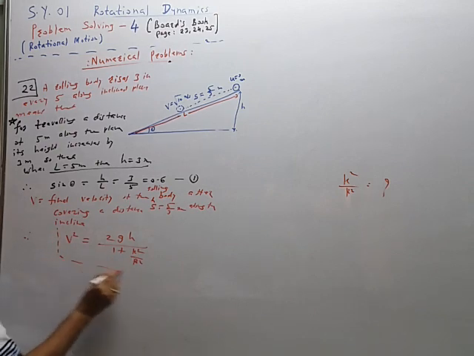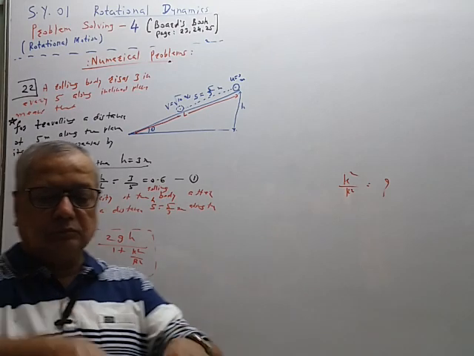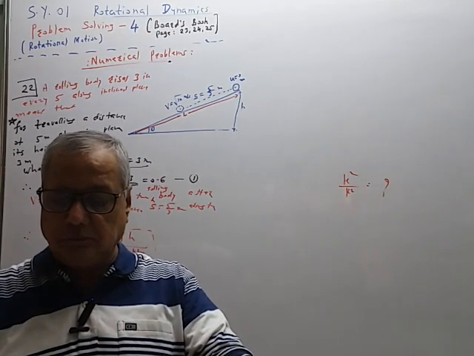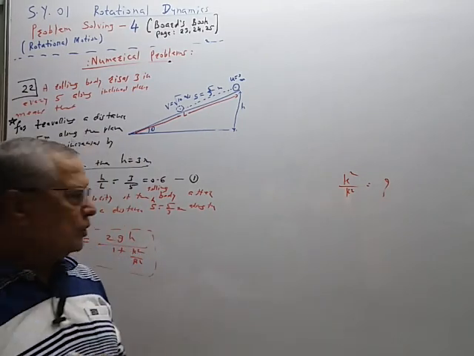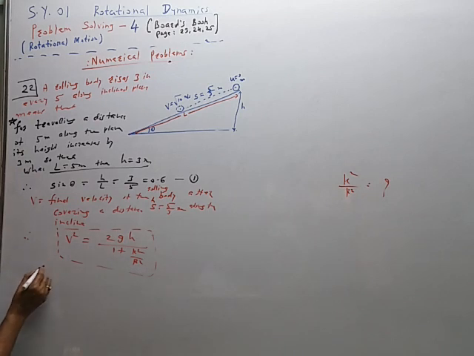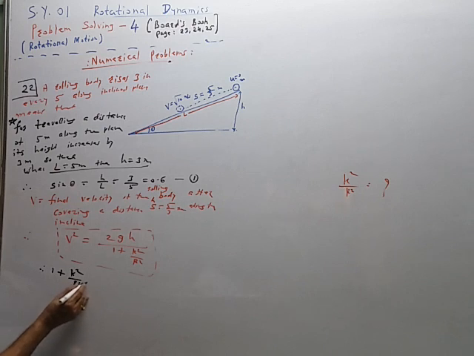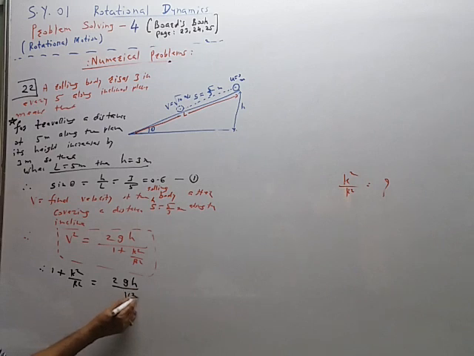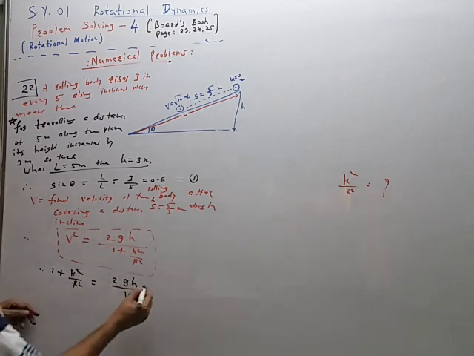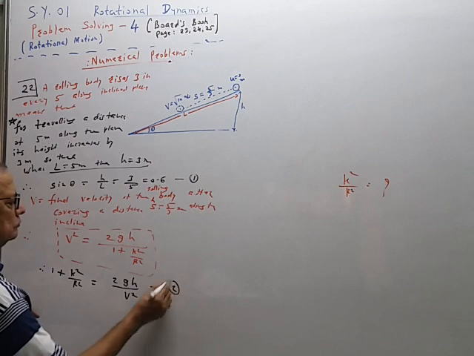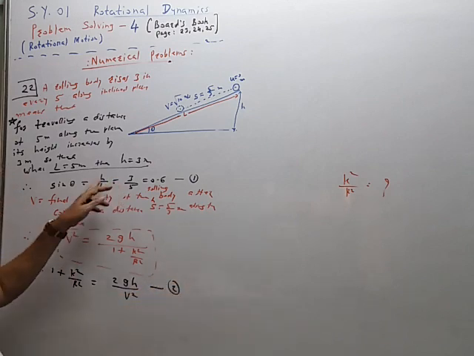हे रिलेशन महत्वाचं. So, but to find k square upon r square, therefore 1 plus k square upon r square is equal to 2gh upon v square. This is equation 2. तो आता h ची व्हॅल्यू आपल्याला हे इक्वेशन काढता येईल.